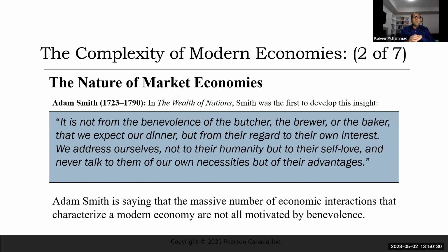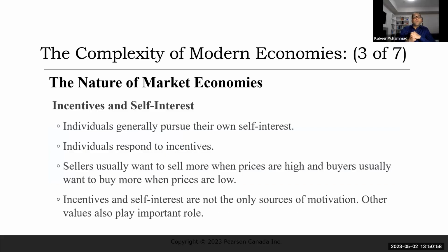We address ourselves not to their humanity, but to their self-love, and never talk to them of our own necessities, but of their advantages. This is again similar to the example I just gave you of ordering pizza. Adam Smith is saying that the massive number of economic interactions that characterize a modern economy are not all motivated by benevolence. That's a thing we have to be careful about.